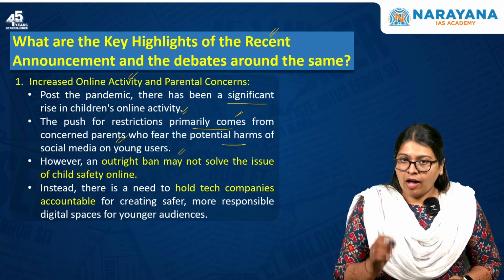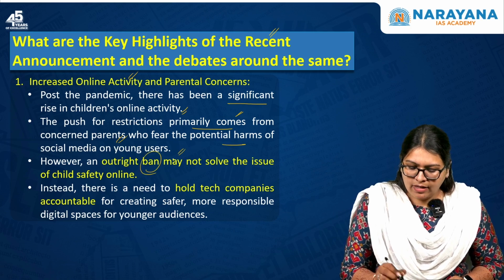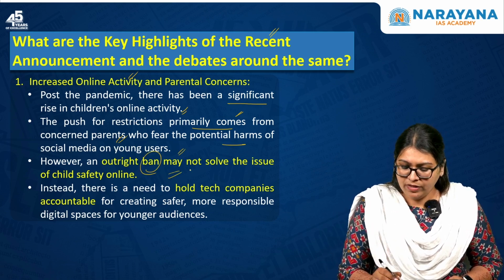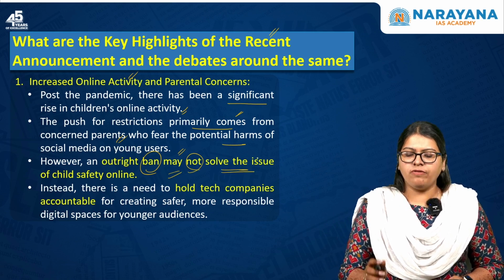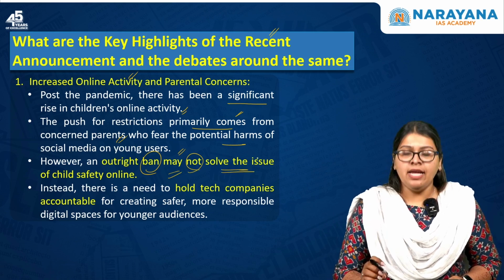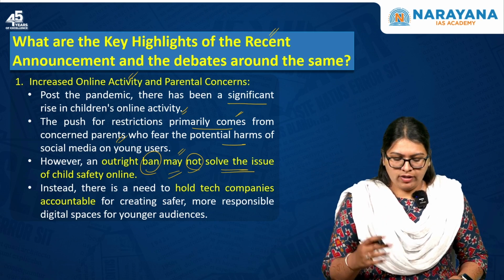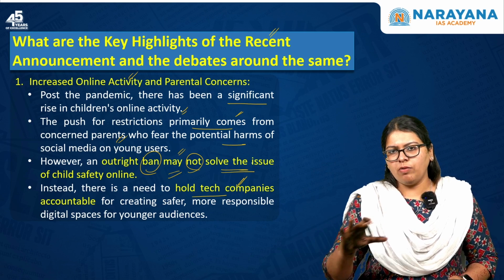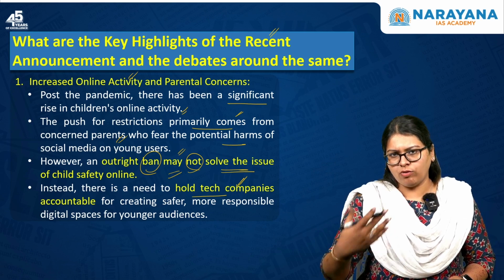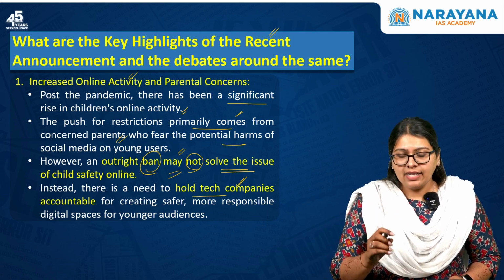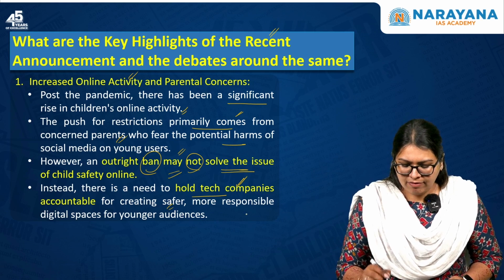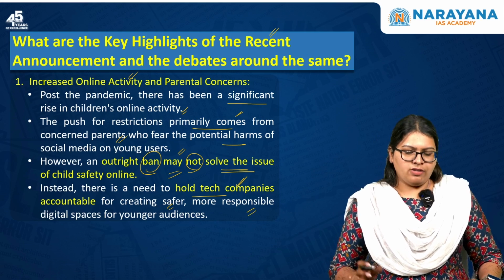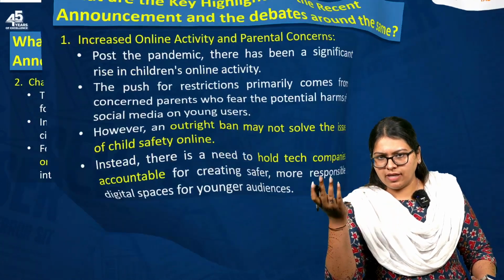Next is, however, an outright ban, that is, if you totally refrain the child from the social media platform, this may not solve the issue of child safety online. Instead of this, what the article says is, there is a need to hold the tech companies, that is, whichever platform is providing that social media app, accountable for creating safer, more responsible digital spaces for younger audiences. So, this is one dimension that was discussed in the article.